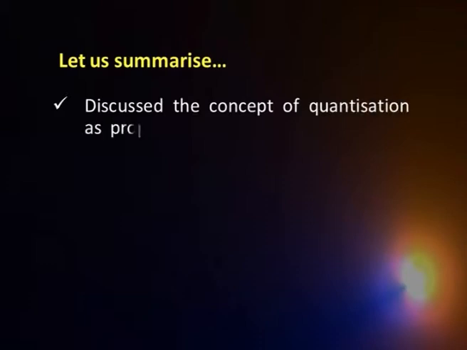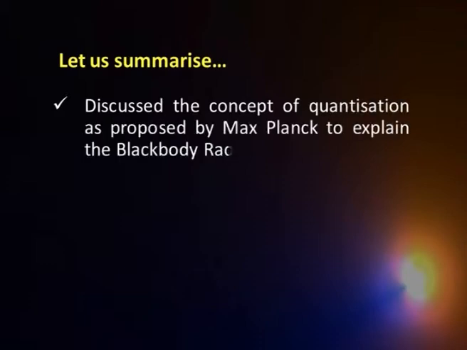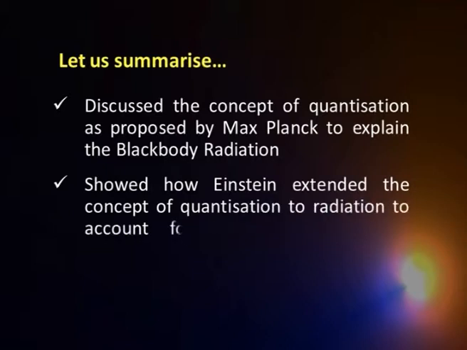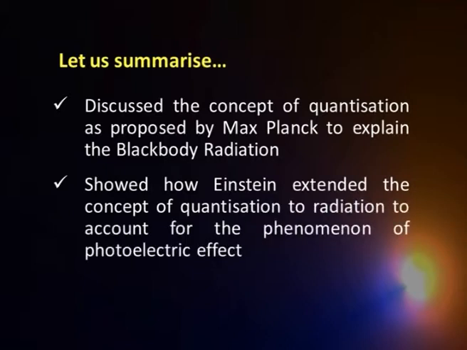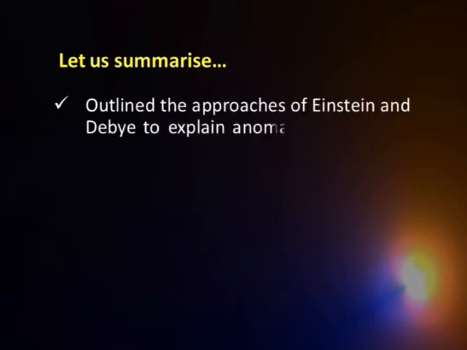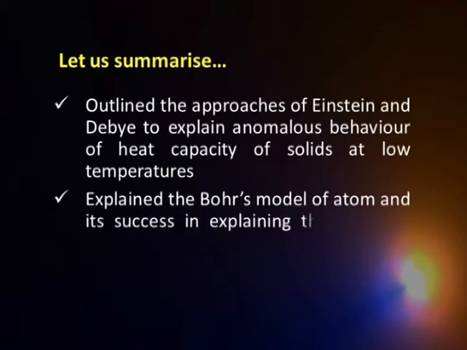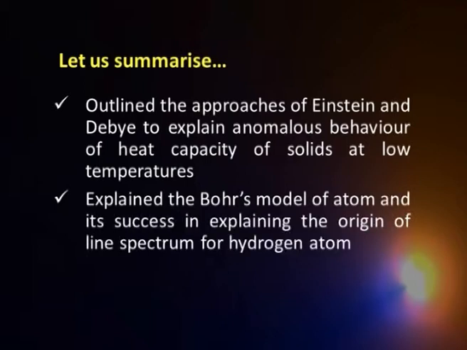So, having done this, let us try to quickly sum up what we have done today. Firstly, we discussed the concept of quantization as proposed by Max Planck to explain the blackbody radiation problem. And then we showed how this concept of quantization was extended by Einstein to the quantization of radiation, so as to account for the photoelectric effect. And thereafter, we outlined the approaches of Einstein and Debye to explain the anomalous behavior of heat capacity of solids at low temperatures. We explained Bohr's model of the atom and its success in explaining the origin of the line spectrum of the hydrogen atom.